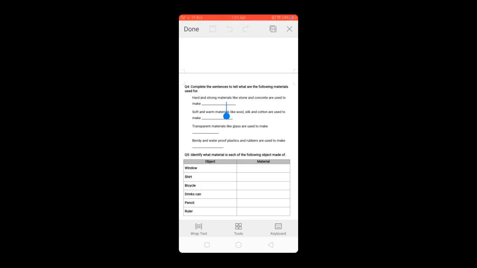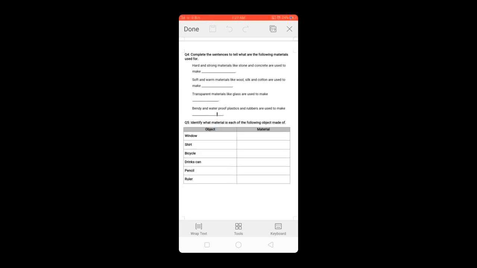This is a very important question. You all must be able to answer this. Number 2. Soft and warm materials like wool, silk, and cotton are used to make dash. Number 3. Transparent materials like glass are used to make dash. Bendy and waterproof plastics and rubbers are used to make dash.